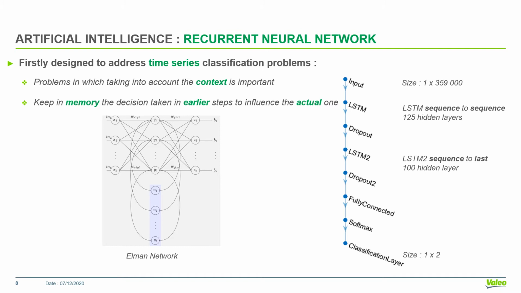One disadvantage of these structures is that these loops add a lot of complexity to the gradient descent algorithm by involving a vanishing gradient problem, which leads to poor learning of the first layers of a network. This was partially addressed by long short-term memory networks, which include forget gates in order to keep in memory only relevant information of the new input.